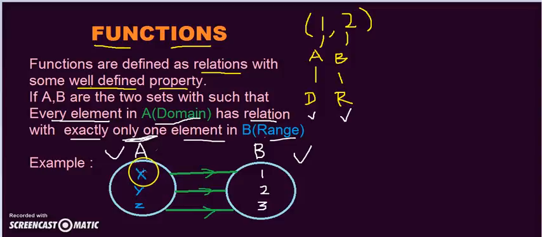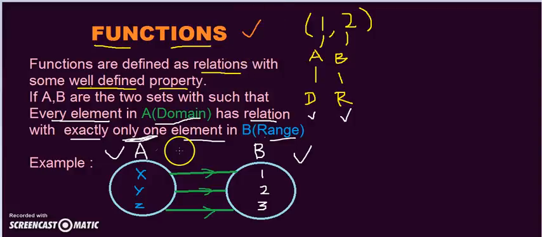Each and every element of A is linked with only one element from B, so it is one to one. I have X to 1, Y to 2, Z to 3. This is the property, and if any relation maintains this property, we call it a function.